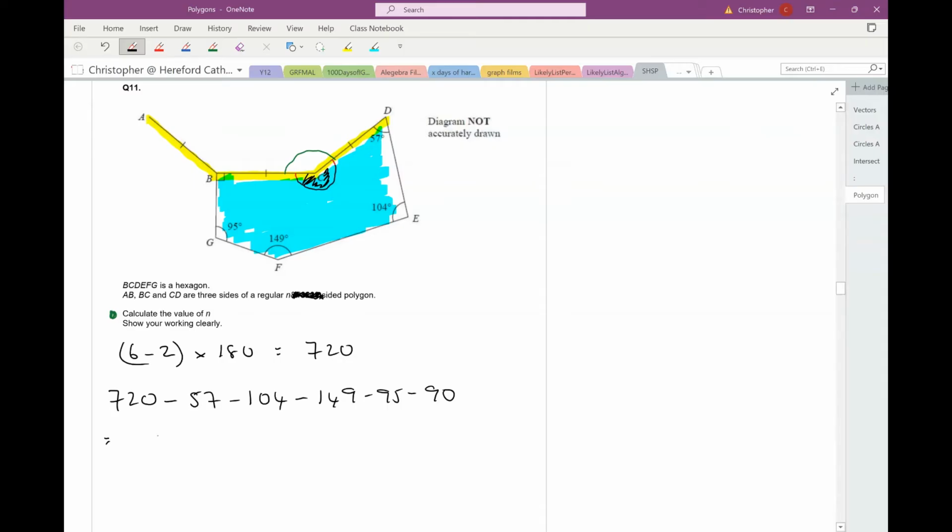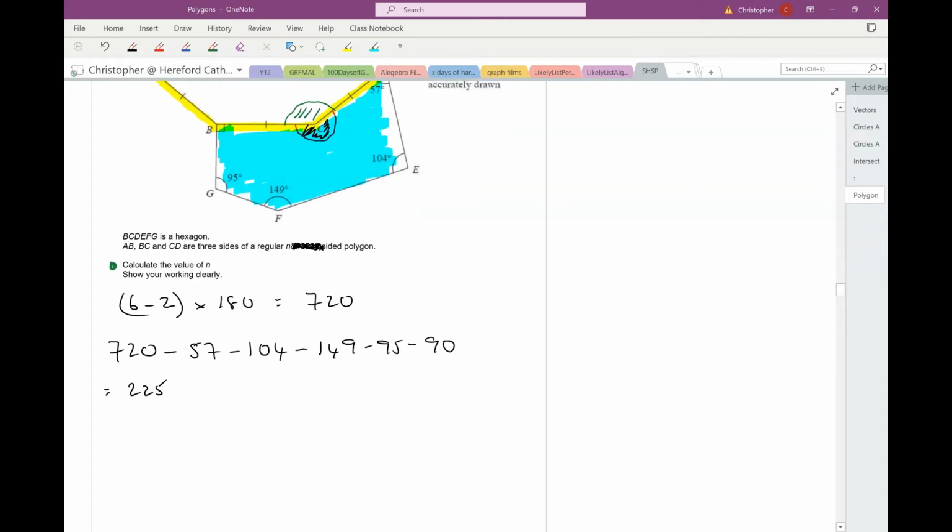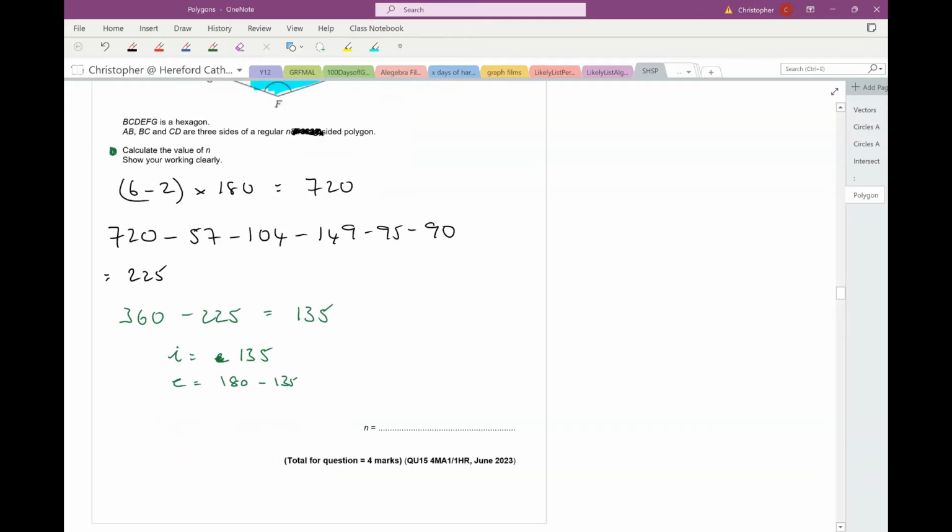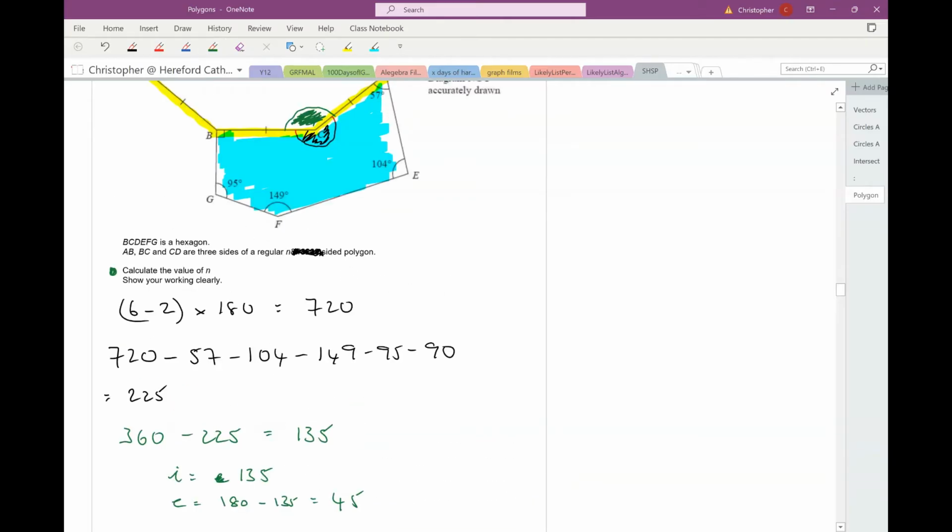That angle is 225. So that means that this green angle here is going to be 360 minus 225, 135. So the interior angle of my shape there is 135. So the exterior angle is going to be 180 minus 135. Okay, so the exterior angle is 45.